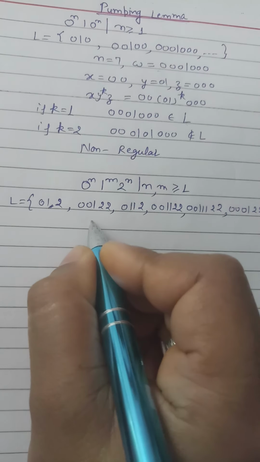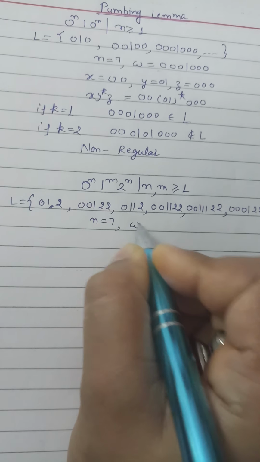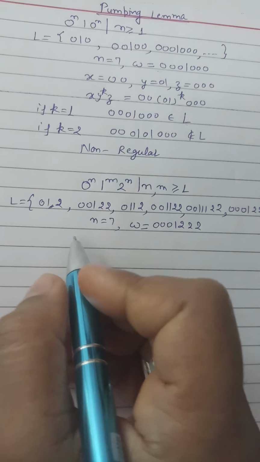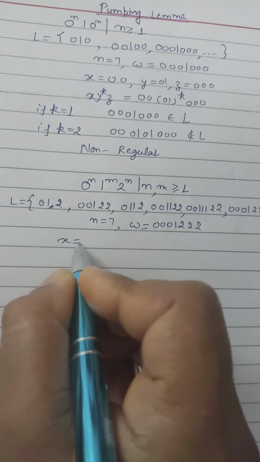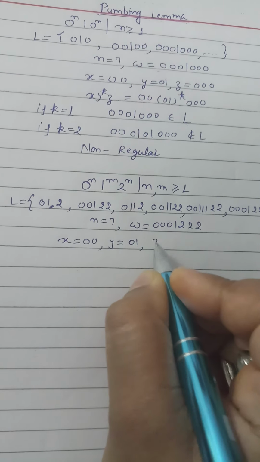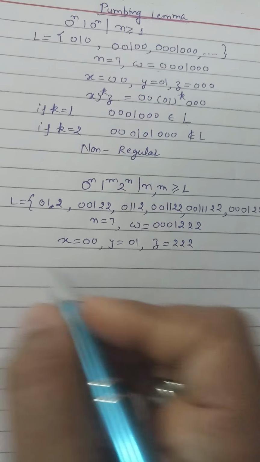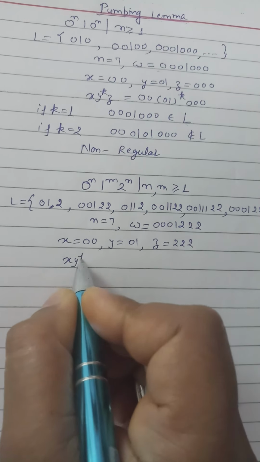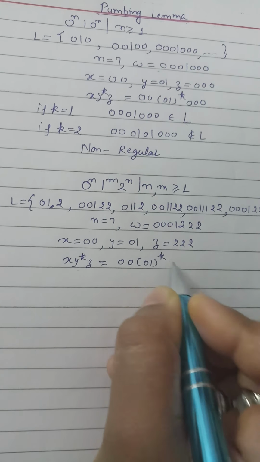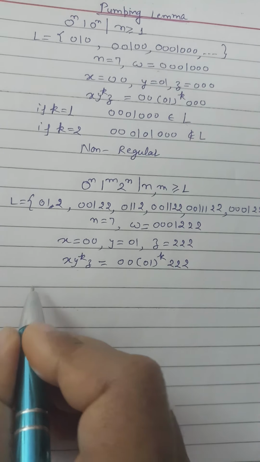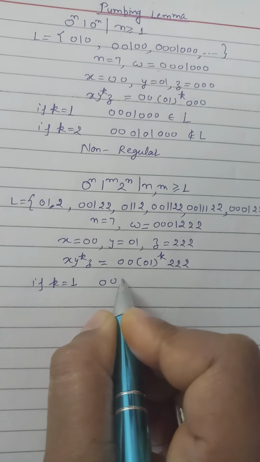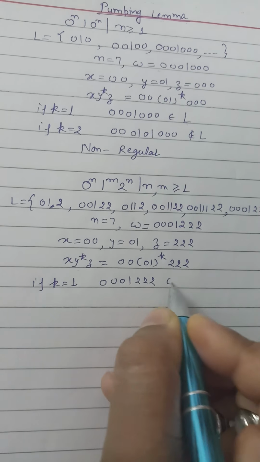So suppose we take n equal to 7, and the string is 0001222, and suppose we take x equal to 00, y equal to 01, z equal to 222, then x y^k z will be equal to 000 1^k 222. So if k is equal to 1, then 0001222 belongs to that language.